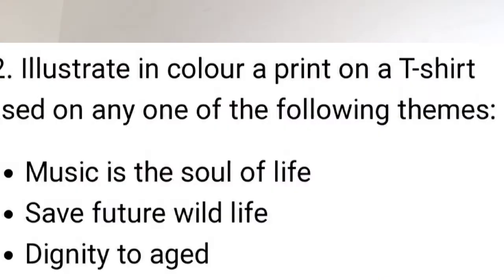But if they have provided the t-shirt ka silhouette, then it's a completely different story. Again, this is more of a color assignment. It's more about a color question. So color plays a very, very important role. Your choice of colors is important. Again, you'll choose the color according to the theme. Now the themes they have given are either music, that is, music is the soul of life, save future wild animal, and dignity to the aged.